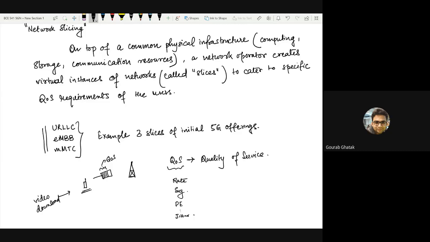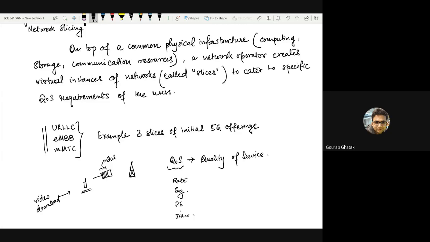According to that request which this user sends to this network, the base station will connect the user to one of its slices. Or to put it in another way, the user will connect to the base station and the base station will provision one of the slices to this user. Now, what does this slice contain?